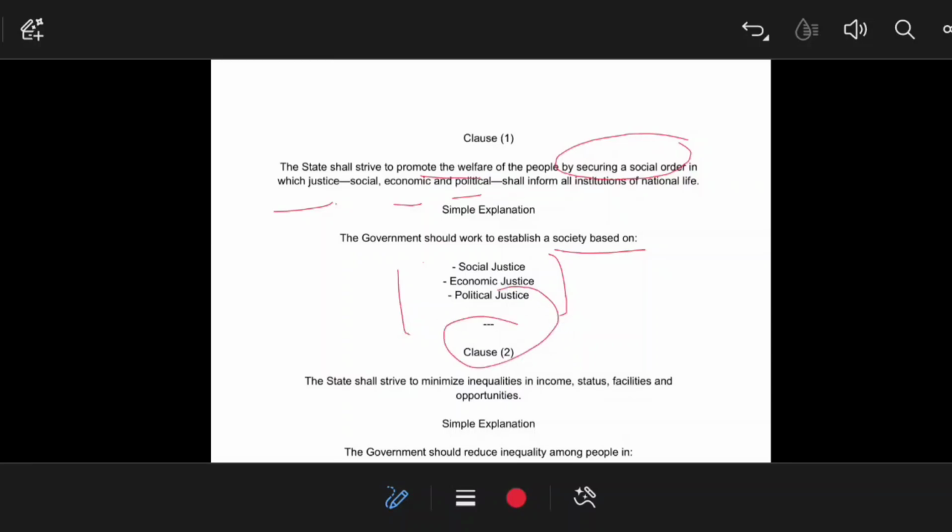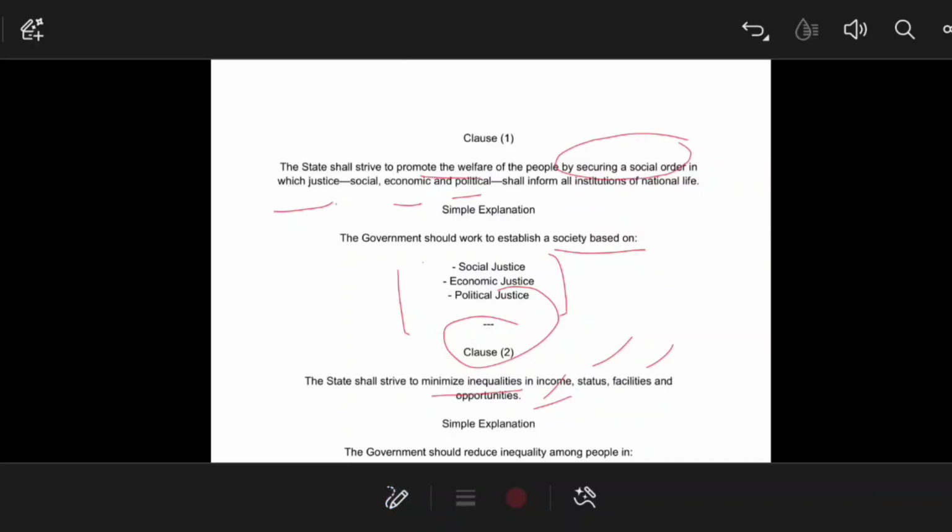And clause 2 is about the minimization of inequalities in terms of income, status, facilities or opportunity. Even UPSC has asked a question about the concentration of wealth. If we go through the UPSC previous year polity questions, there are many questions that are directly taken from the text of the Constitution of India, from the DPSP Part 4.